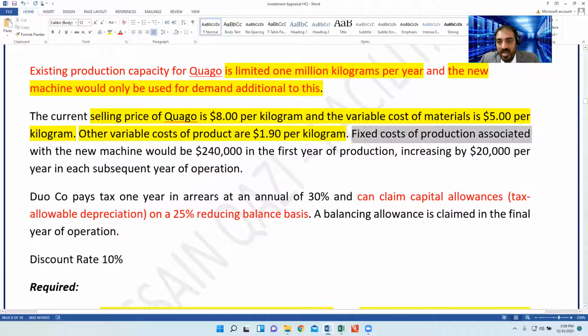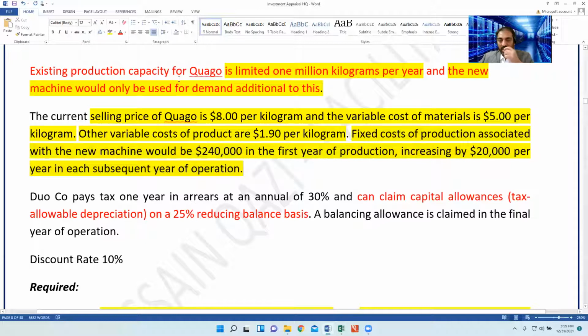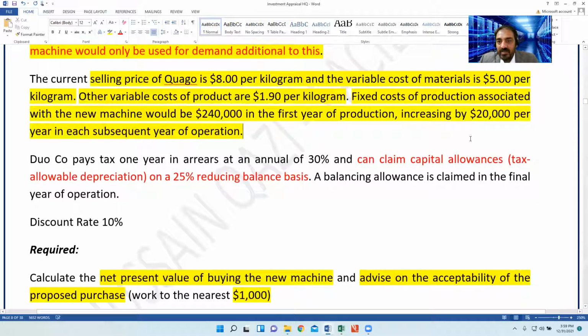Fixed production cost associated with the new machine will be 240,000 in the first year of production, increasing by 20,000 each year in the subsequent years of operation. So that is about the fixed cost: 240,000 in the first year, and each year it increases by 20,000. DU company pays tax one year in arrears, annual rate of 30%.